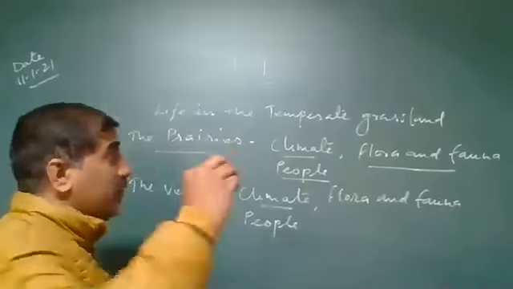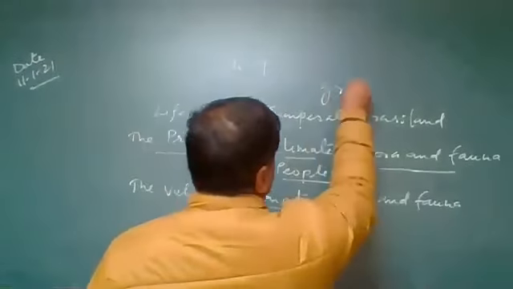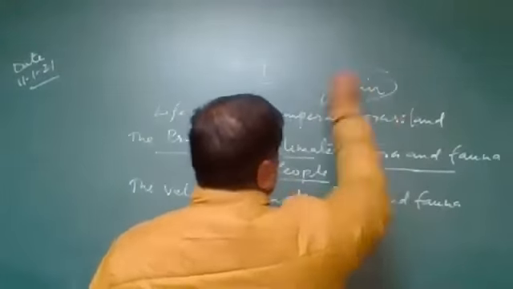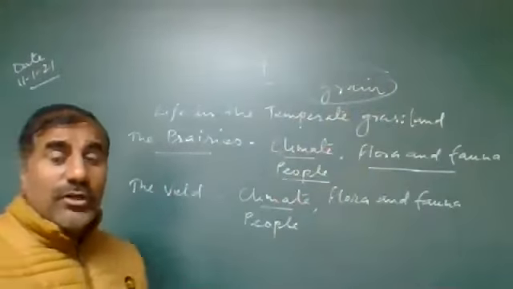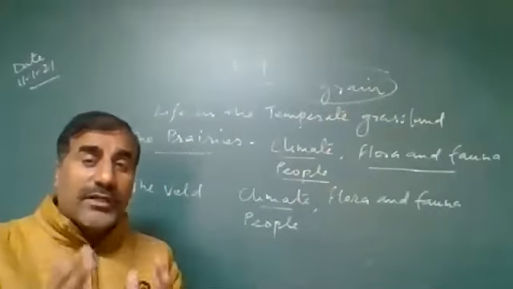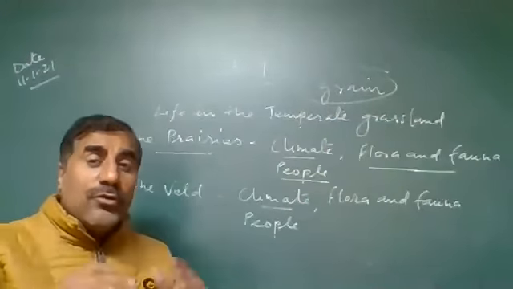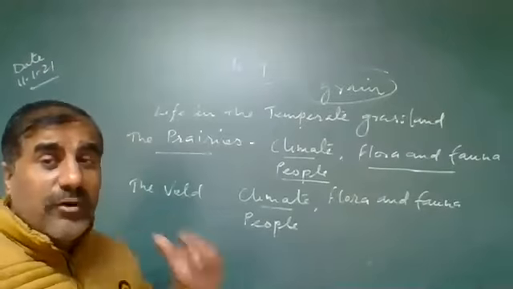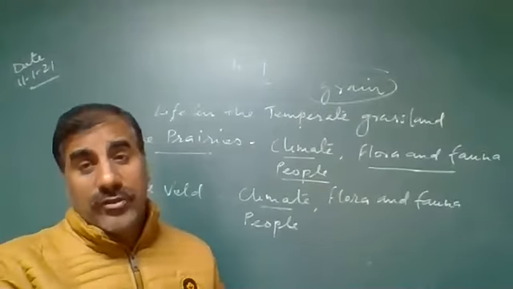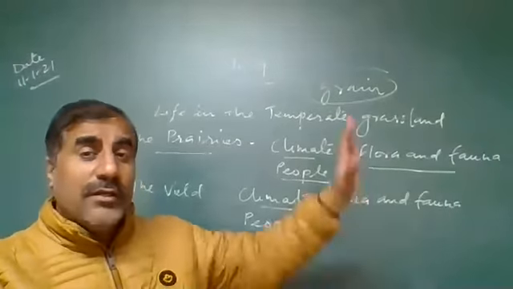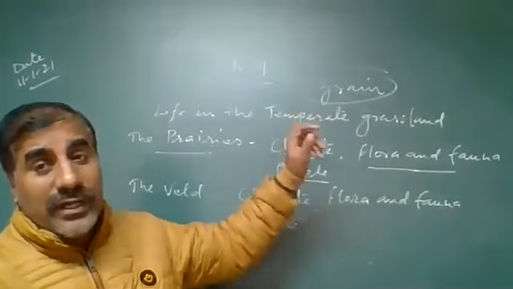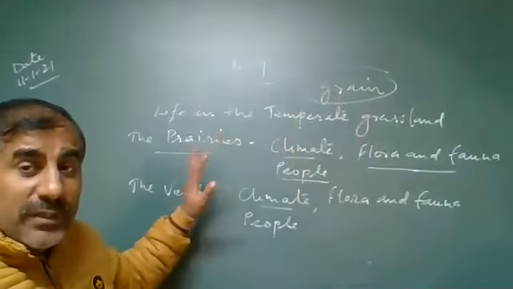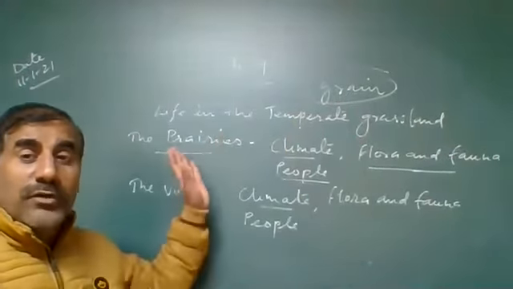Grain means wheat production, G-R-A-I-N. So the prairies are also known as the granaries of the world. Granaries means the prairie grassland has the world's largest production of wheat crop, in the USA and some parts of Canada. So you will see how different people shifted in that area and moved westward.